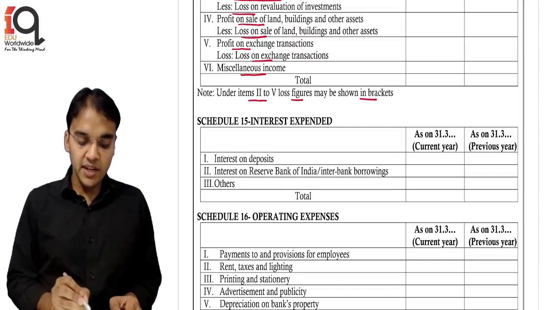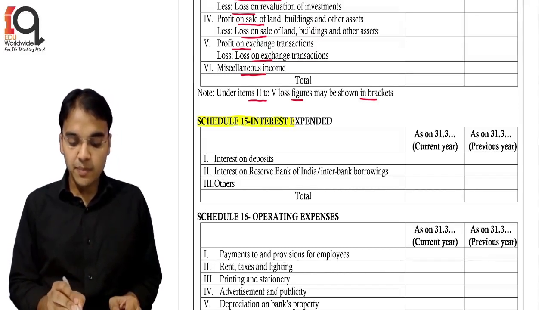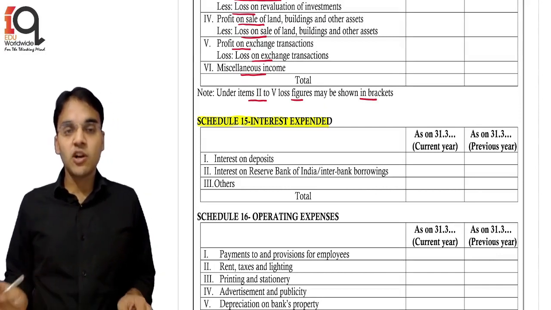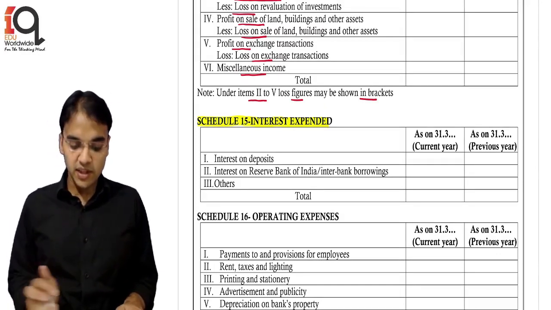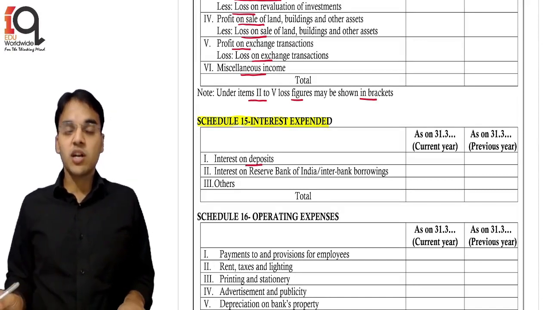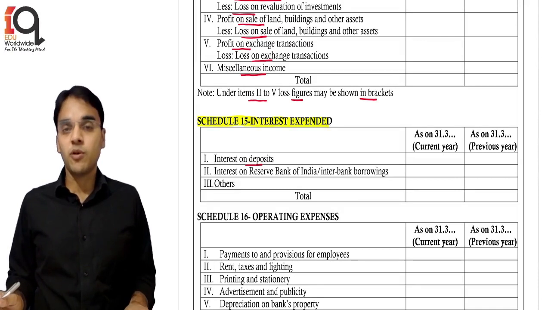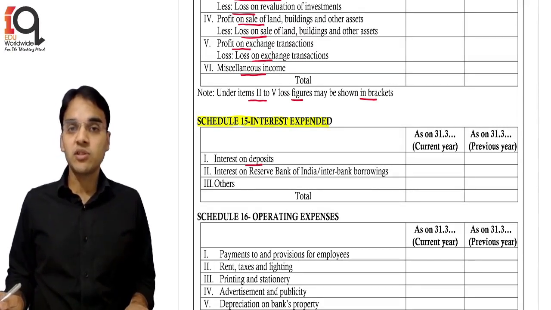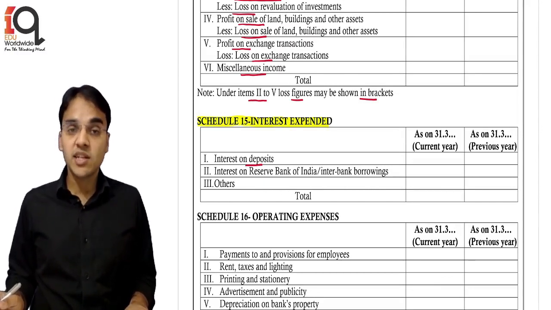Then the next is interest expended, that is the expenditure. The main expenditure of the bank is the interest given on the deposits of the customers. That is the first thing, the interest on deposits. The customers have deposited money with the bank. There are different kinds of deposits: savings accounts, fixed deposits, recurring deposits. On those deposits, the bank gives interest to the customers. That is the expenditure of the bank, interest expended.